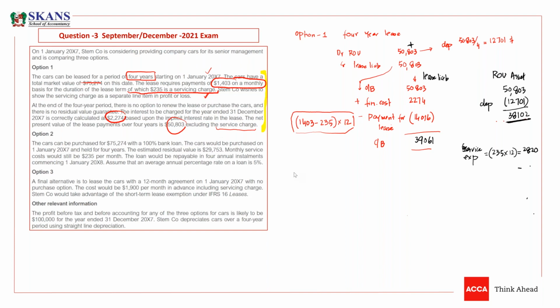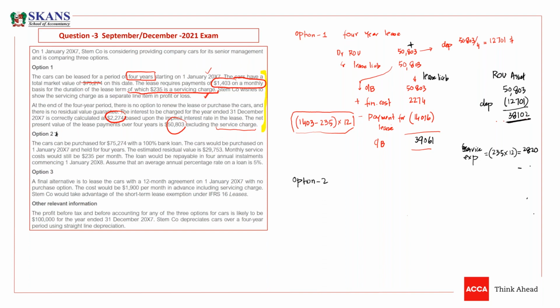So what is part 2? What is option 2? Now listen carefully, guys. Option 2, the cars can be purchased for 75,274 with a 100% bank loan. We are on option 2, guys, now. With a 100% bank loan, it means you will buy the car by acquiring a bank loan.